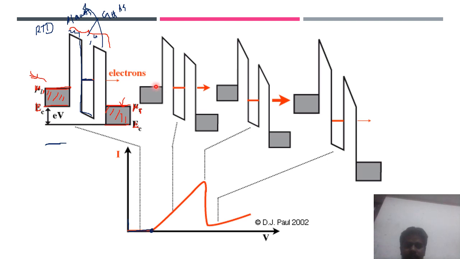So the electron sees there is an equal energy inside the well, and it can try to tunnel through this barrier. It can go from this Fermi level because of the equal energy, tunnel through this region, and sit in the well, then tunnel onward. Because of this tunneling, we can see a slight rise in current.